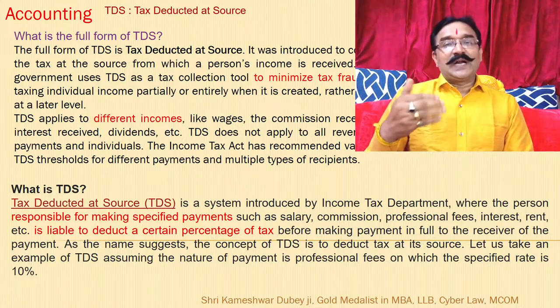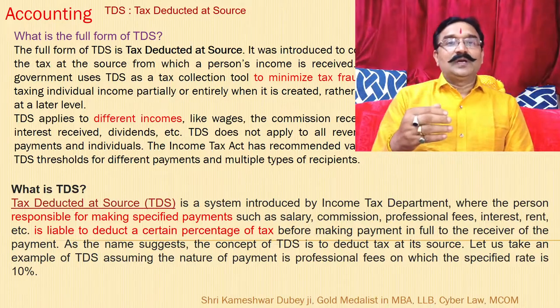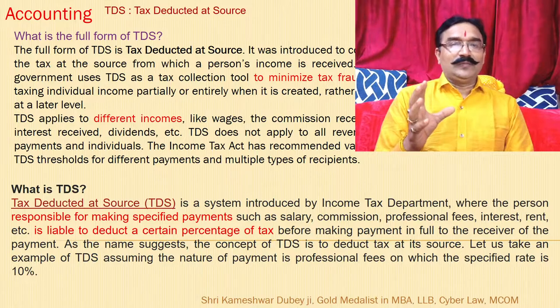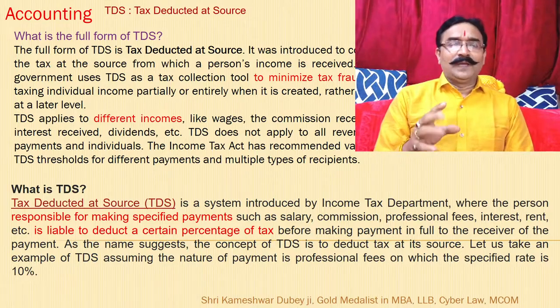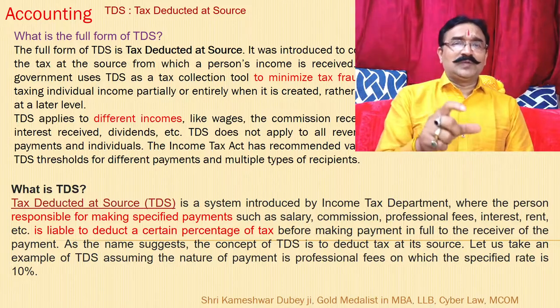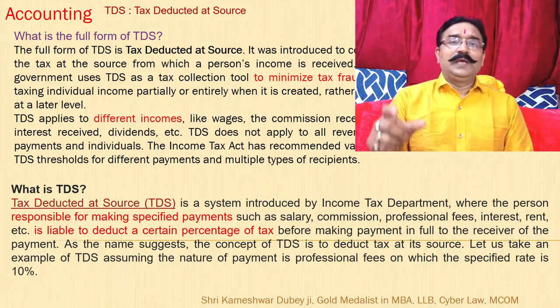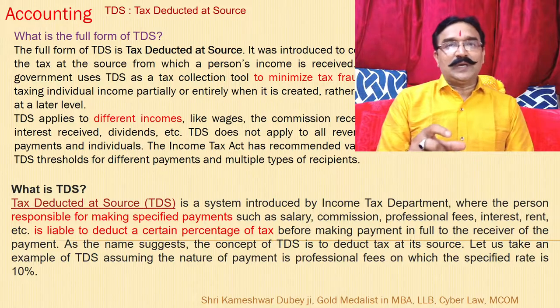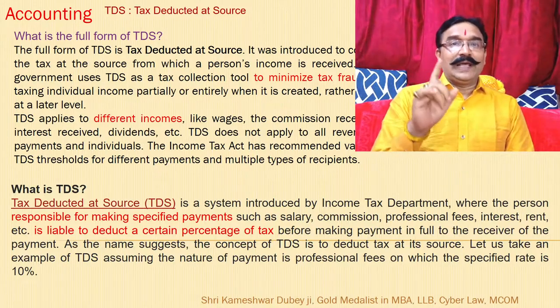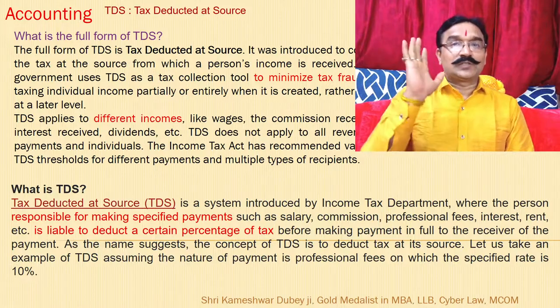So the tax department later on launched one scheme, one step in which the person who is paying some sort of payment should be made responsible to pay the taxes. That is called tax deducted at source.